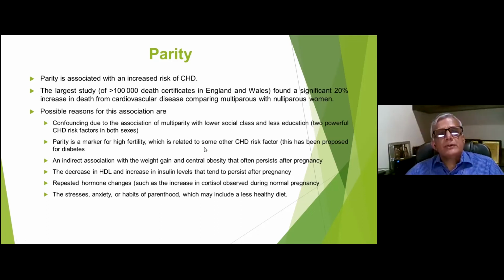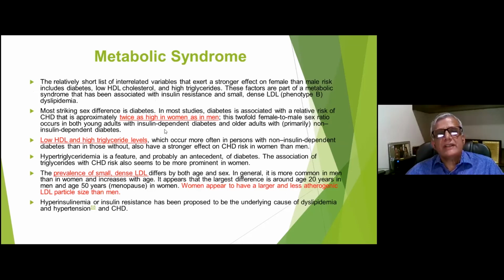Metabolic syndrome, as we all know, is associated with increased incidence of CAD, and there is twice as high incidence of metabolic syndrome in women and men. So there is twofold female to male sex ratio in patients who have metabolic syndrome, and they are twice more prone to develop CAD compared to the men.